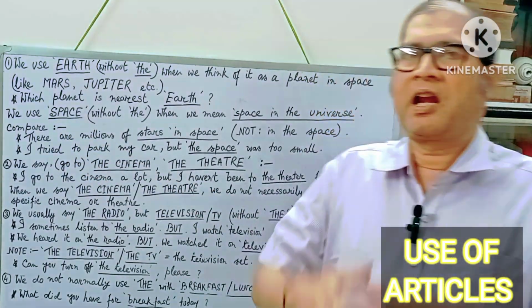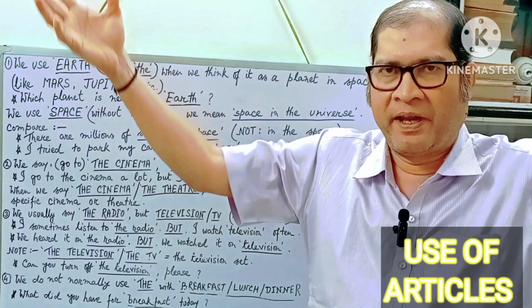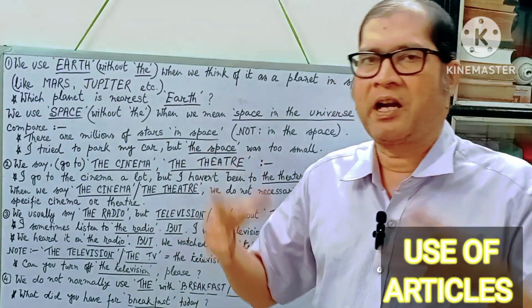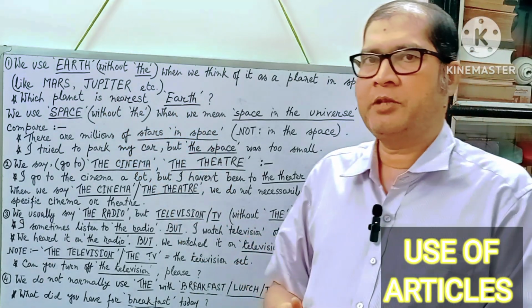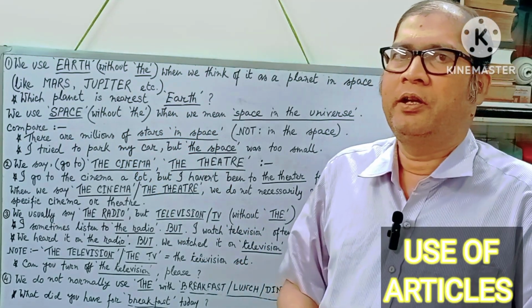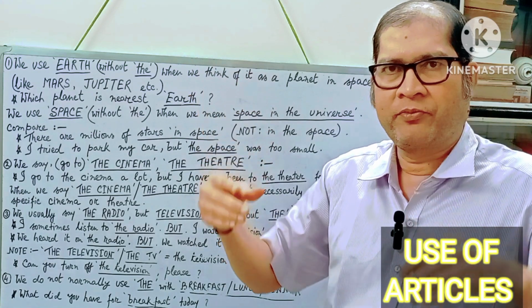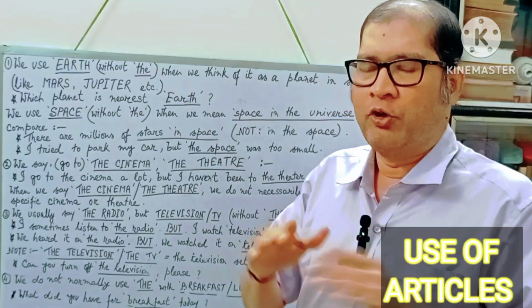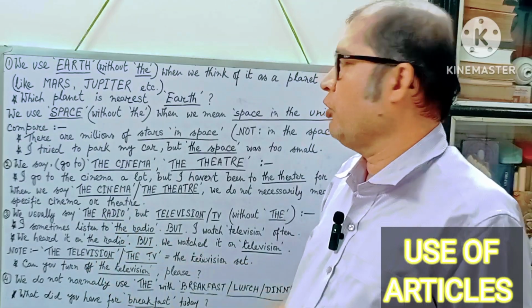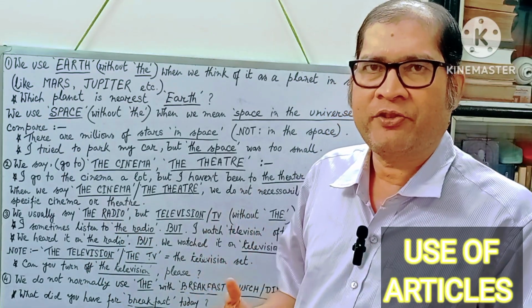Do not say there are many planets in this space. Not in this space, but there are many planets in space. Okay, a rocket has been sent into space, not the space. If you use the space, it will mean something else. What will it mean if we use the space?